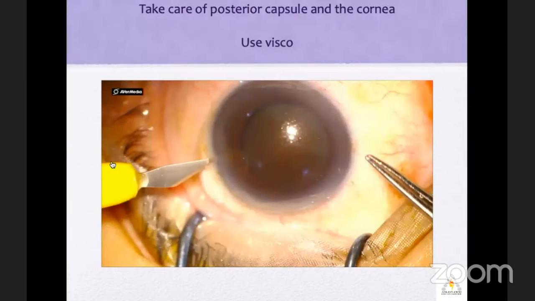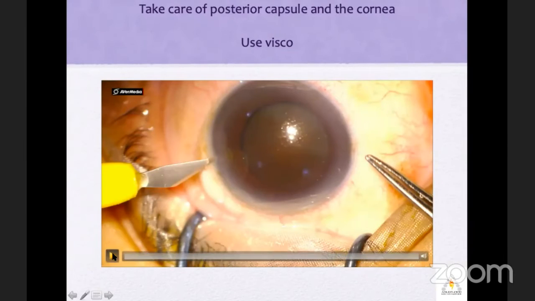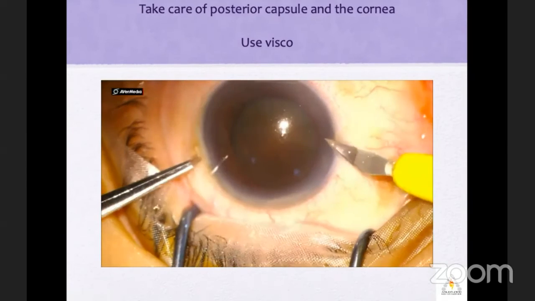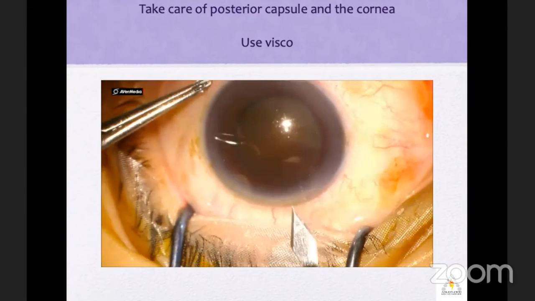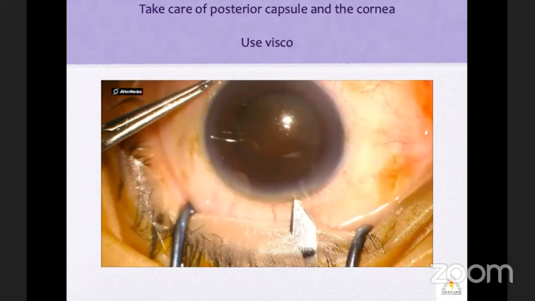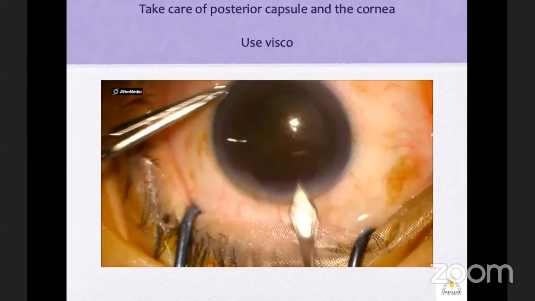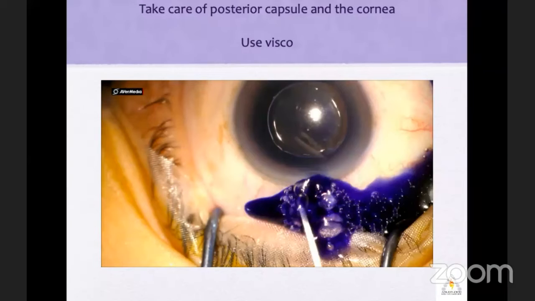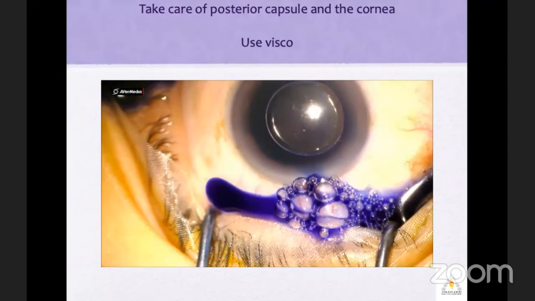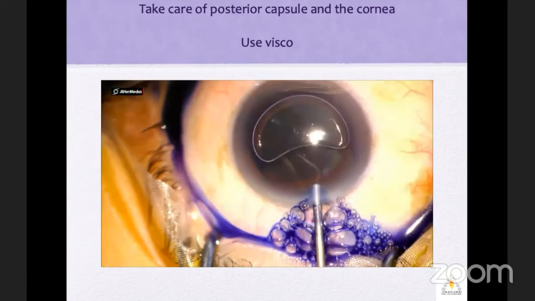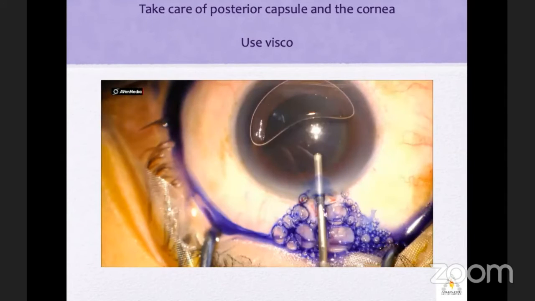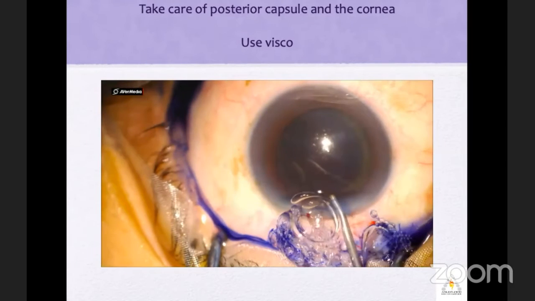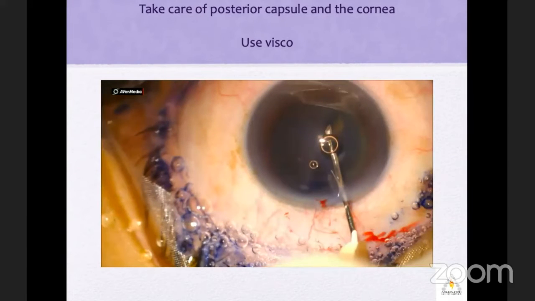This is a rock hard cataract, as you can see. So in all the processes like the incision, you have to make a slightly bigger tunnel, stay in the nucleus, stay in the capsule. In these cases, I normally use a dispersive viscoelastic before doing the rhexis so that it stains the endothelium.